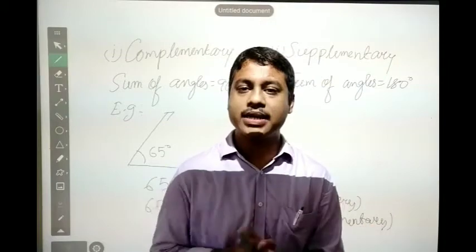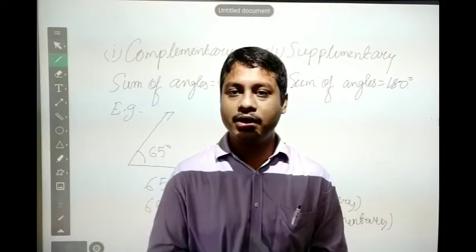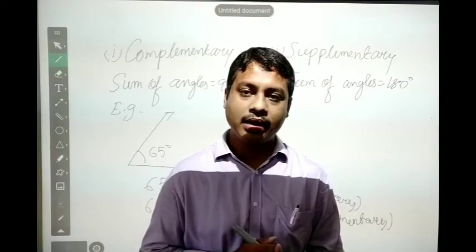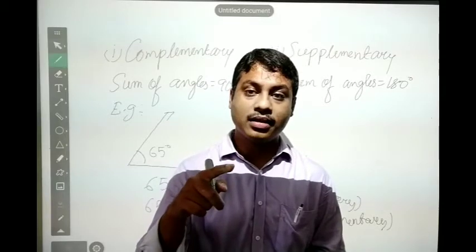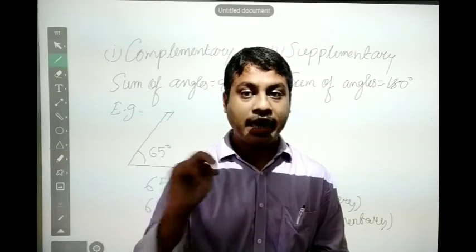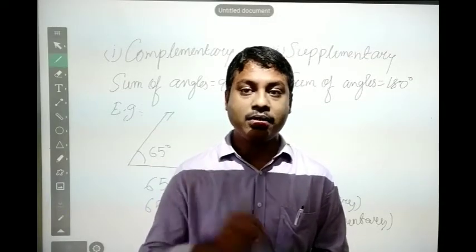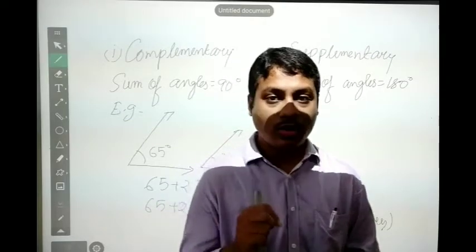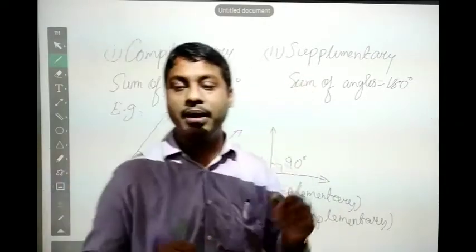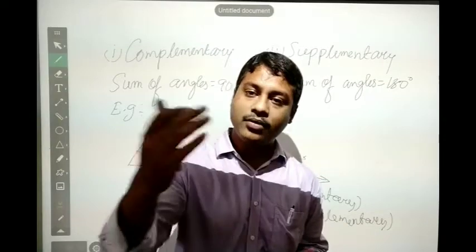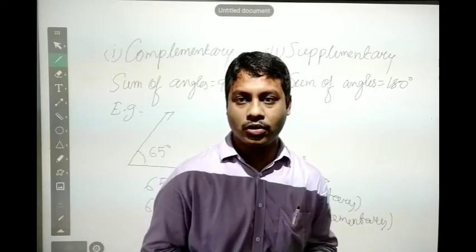Suppose both angles are 95. So 95 plus 95, what will I get? I'll get the value 190. So we cannot consider that as a supplementary angle. Similarly, we cannot consider that as complementary angles also.